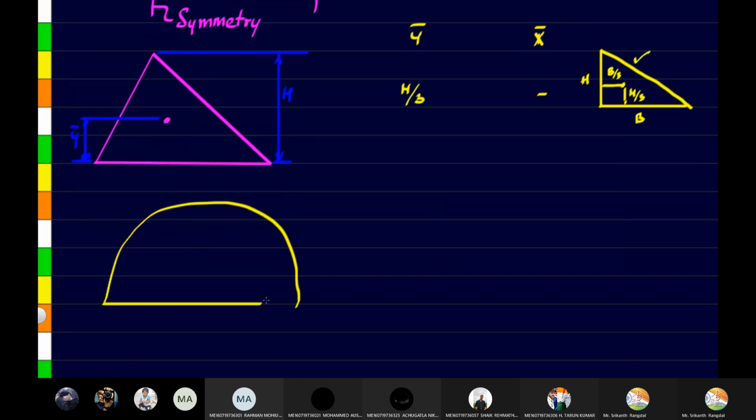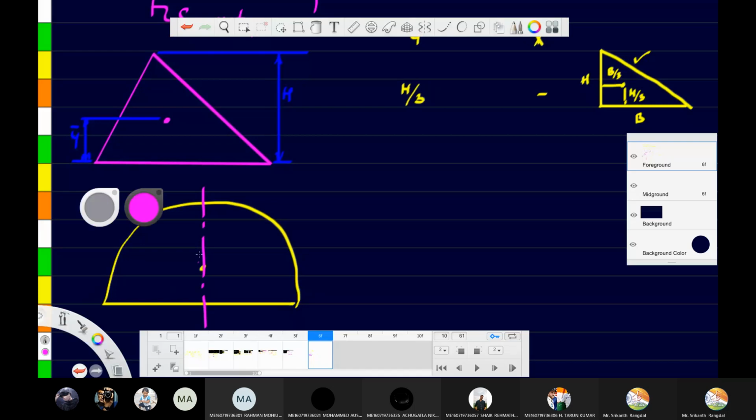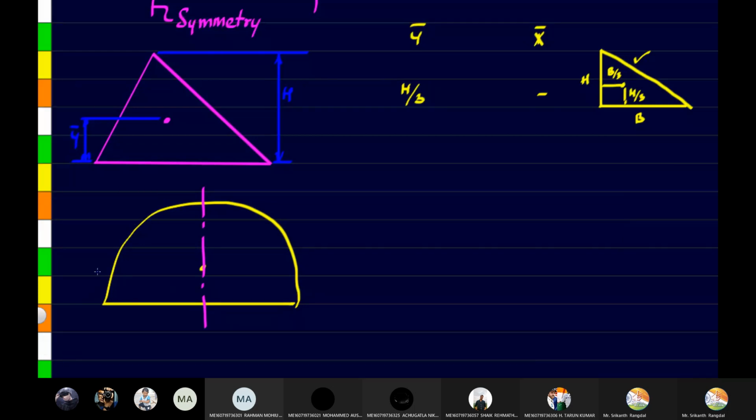Okay. So a semicircle has one line of symmetry, isn't it? There's one line of symmetry. So the centroid will definitely be on this line. But the second symmetry is not present here. So for the second distance, we will have to find it. Let us say it is y bar.